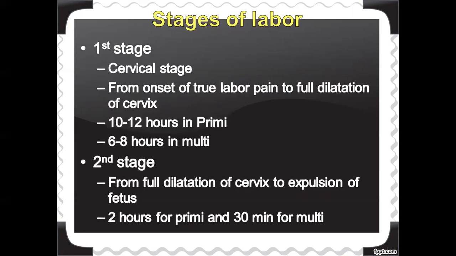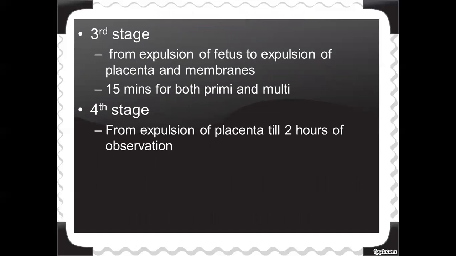Regarding duration, the first stage is 10 to 12 hours in a primary mother and 6 to 8 hours in a multi-mother. The second stage is 2 hours for a primary mother and 30 minutes for a multi-mother. The third stage takes only 15 minutes in both cases, primary and multi.